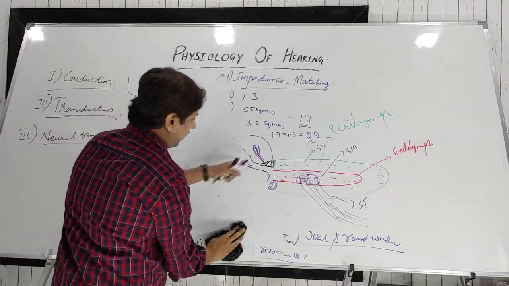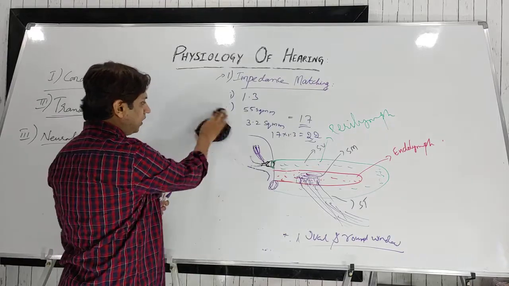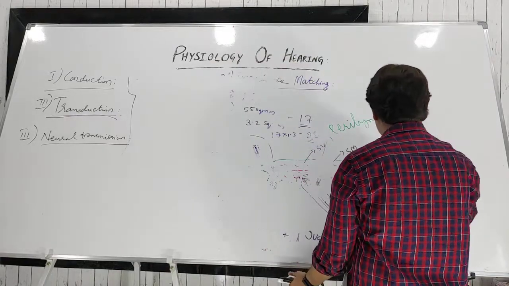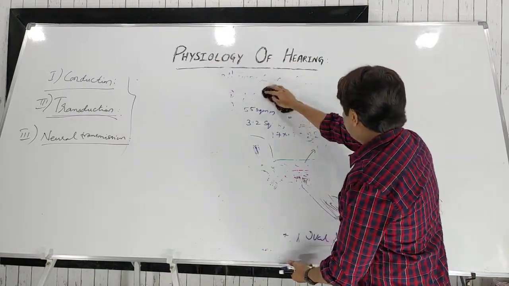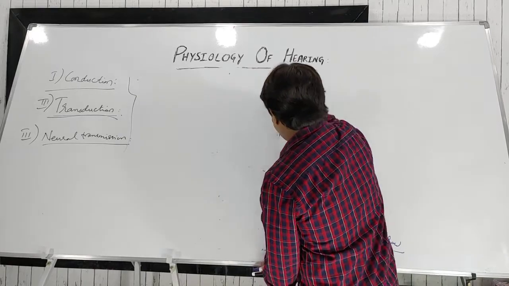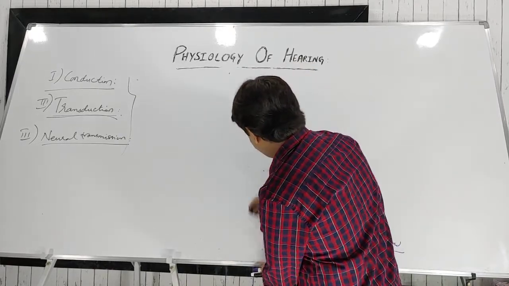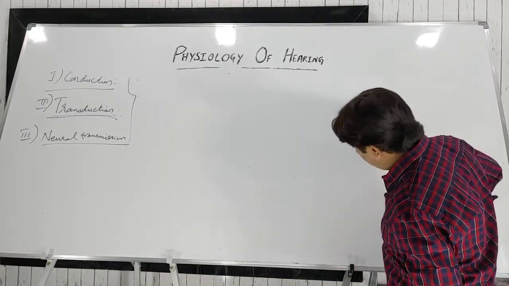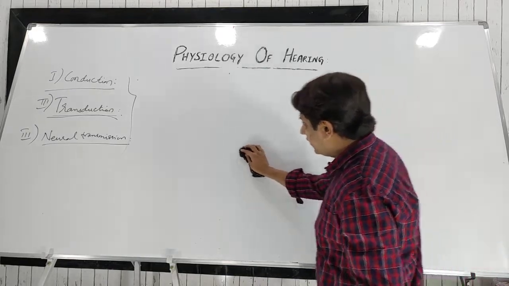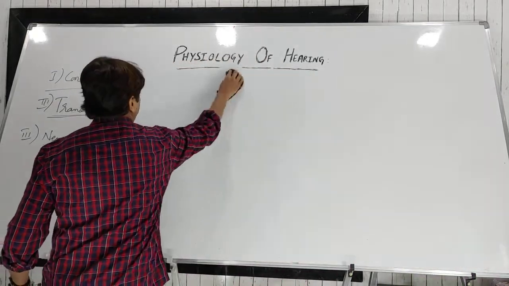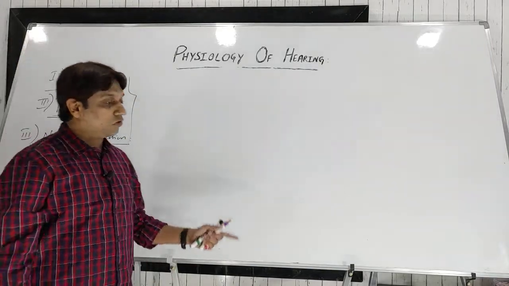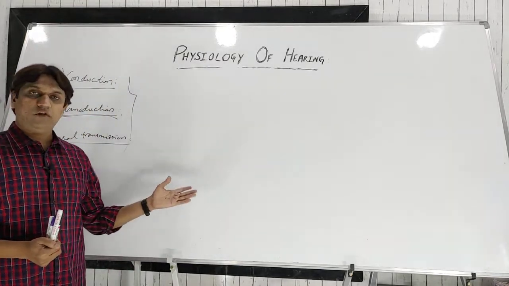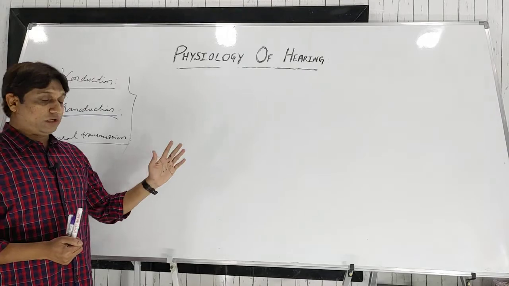So now, the role of the inner ear in the physiology of hearing. I hope you understood the role of the external ear as well as the middle ear till now. Now the role of the inner ear. Please give your kind concentration. It's a bit difficult to understand the role of the inner ear until you know its anatomy. If you know the thorough anatomy of the organ of Corti and the inner ear, then you can understand better. So again I request, please go back to the playlist of our channel Doctor's Corner and watch the anatomy of the inner ear, or the internal ear, then you can understand it well.